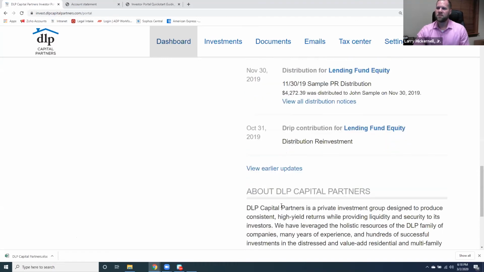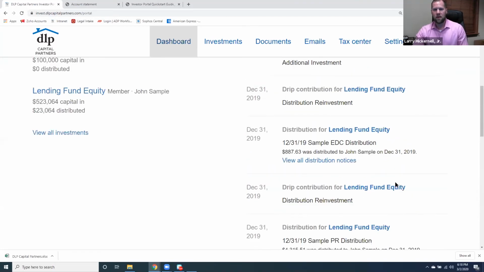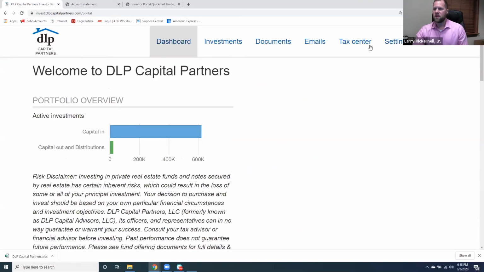And then finally, as far as the overall topics are concerned here, you can see the tax center. So when you have the K1s and all of that being worked on at the very moment here, they will also be housed in your tax center, which of course you would get an automatic notification for as well when that comes on. You can also change your settings.